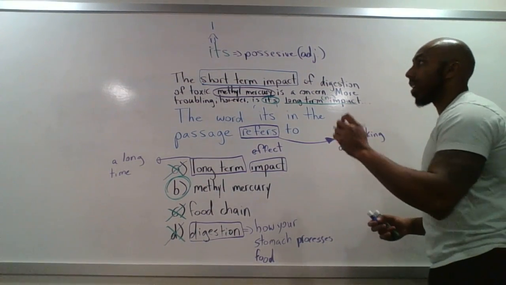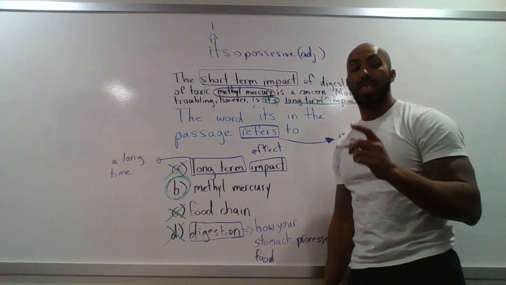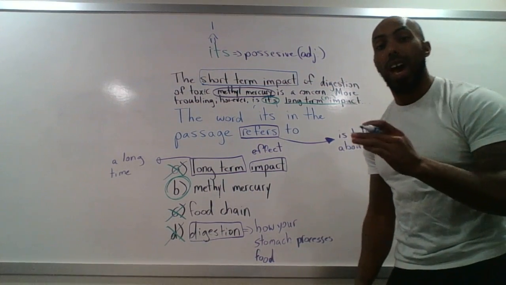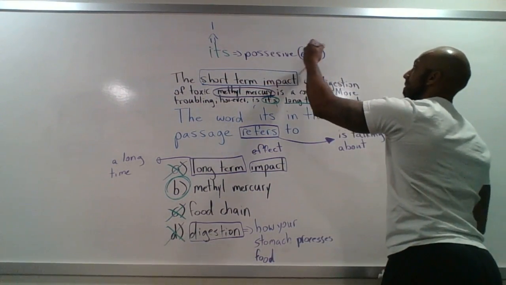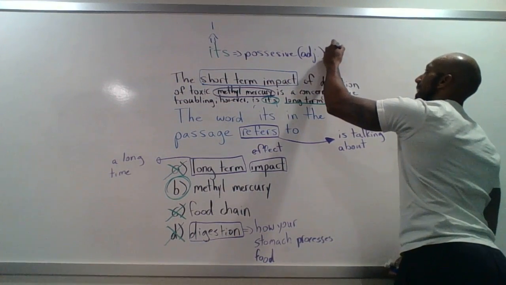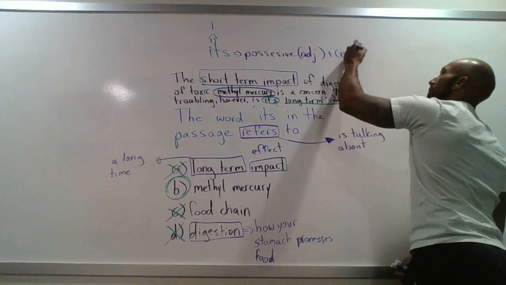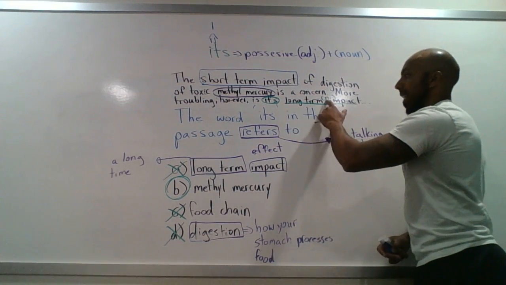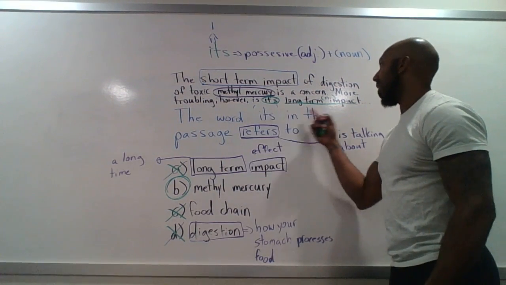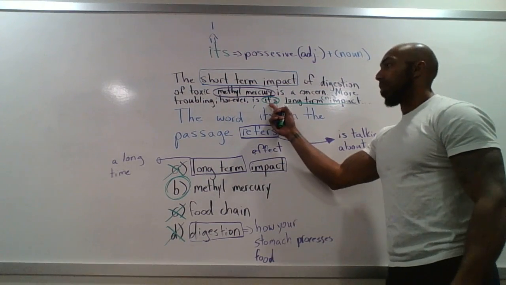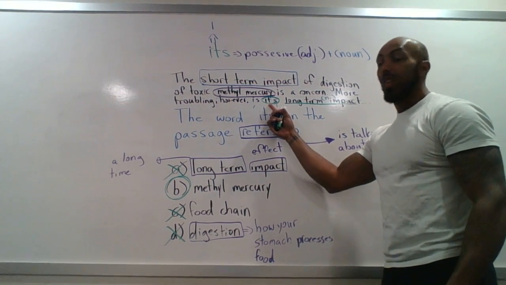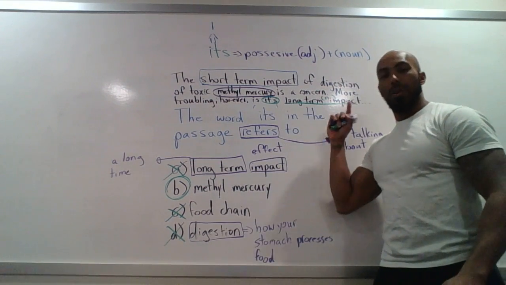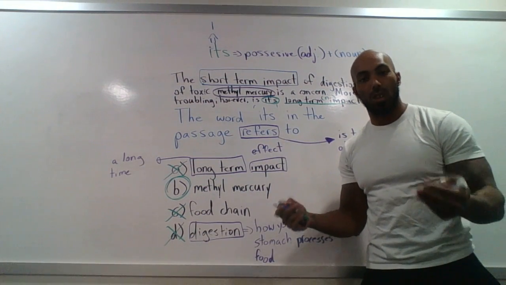Okay. Now, a good thing to remember about a possessive adjective is that after a possessive adjective, you will have a noun. So we have a possessive adjective plus a noun. And that's why I labeled long-term impact as a noun, because I have a noun after this possessive adjective. So this will help me ask the question of what's causing the long-term impact?